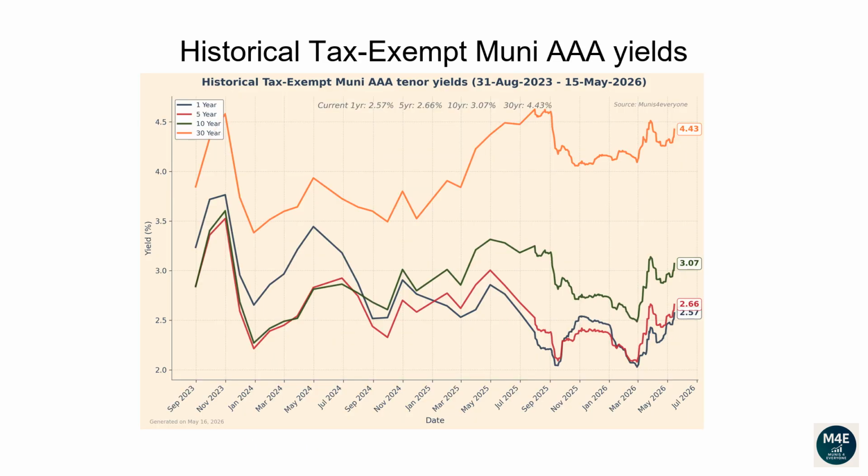This line plot and the next plot show how each tenor of the Muni yield curve has changed over time. From the 31st of August 2023 to the 15th of May 2026, the 1-year yield has dropped from 3.24 to 2.57. The 5-year yield has dropped from 2.85 to 2.66. The 10-year yield has increased from 2.84 to 3.07. The 30-year yield has increased from 3.85 to 4.43.